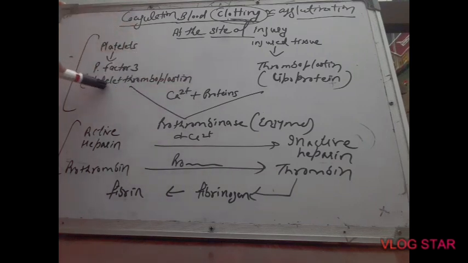Since it is found in platelets, it can also be called platelet thromboplastin. At the site of injury, platelets release platelet thromboplastin or platelet factor 3, one and the same thing.